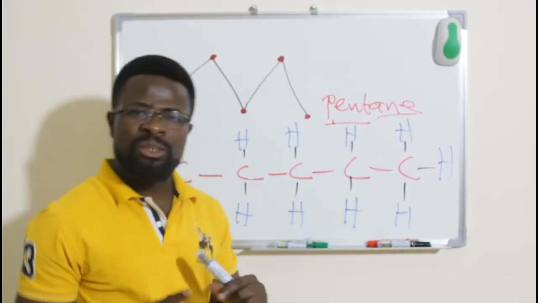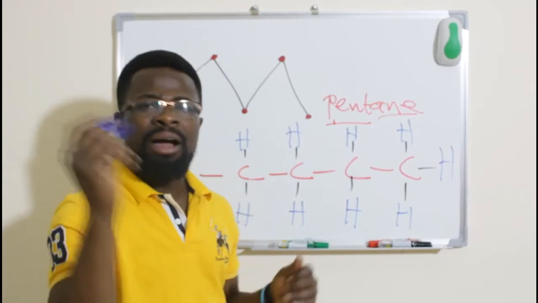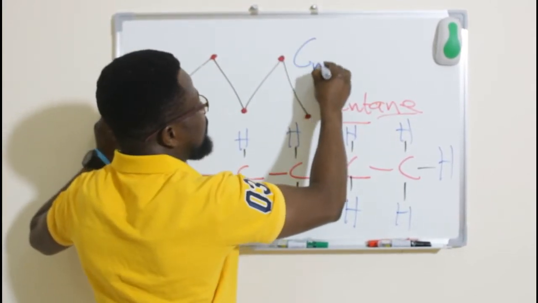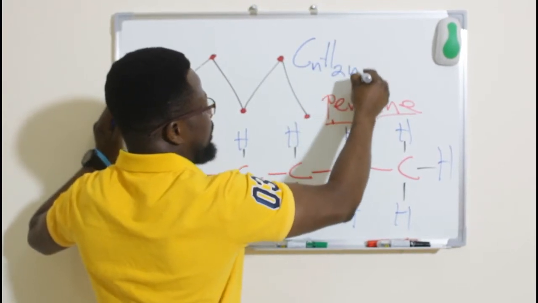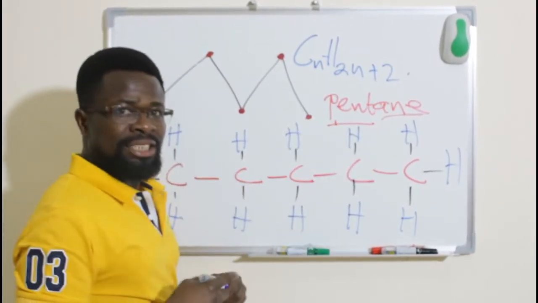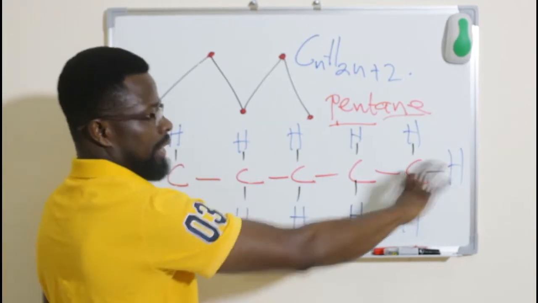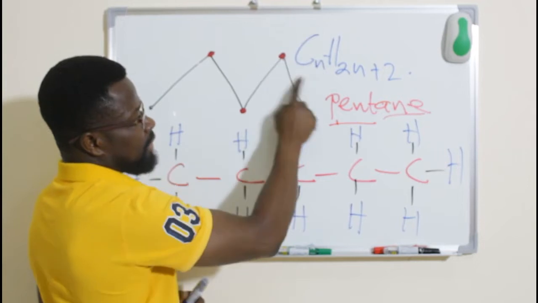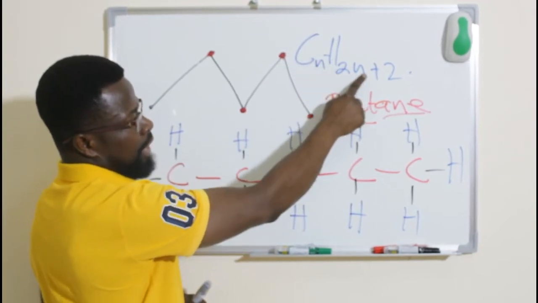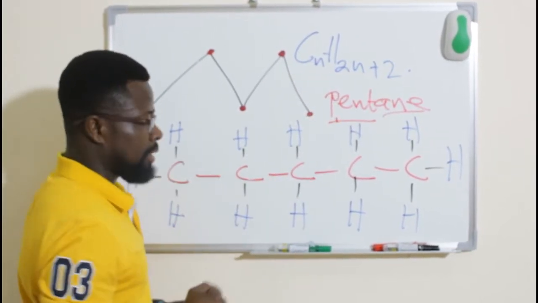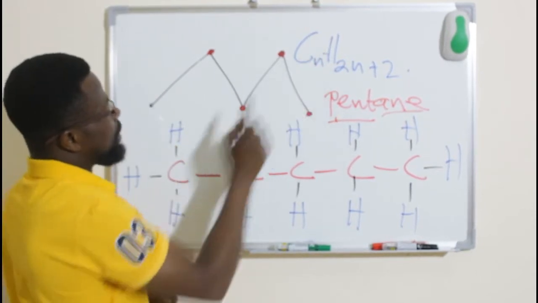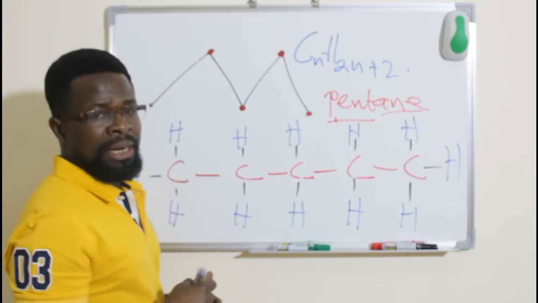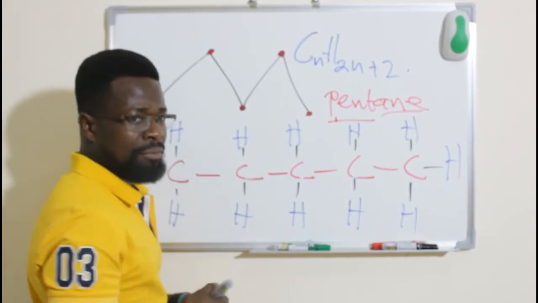Let's look at something. We want to connect it with the formula. We said the general formula for alkanes is CnH2n+2. Let's see if this commensurates with this. How many C's do we have? 1, 2, 3, 4, 5. So in place of n, we put 5.